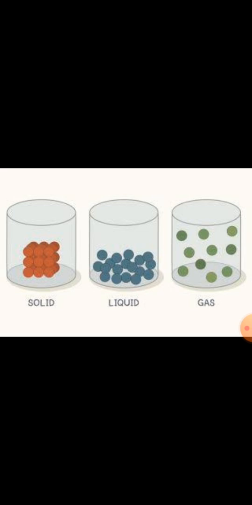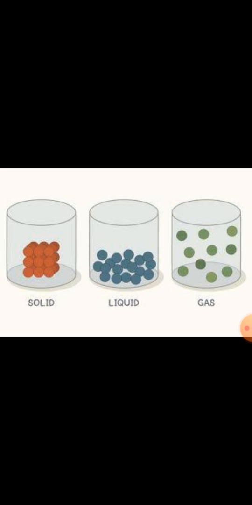Solids have a fixed shape, they have a fixed volume, they do not change their shape and they do not change their volume. For example, if you keep your book on a table or in your bag, it doesn't change its shape. Clear? Now, the second state of matter, that is the liquid. Liquids have a definite volume, but they do not have a definite shape, and they can take the shape of the container in which they are poured.